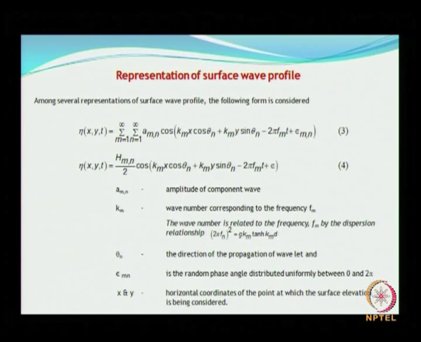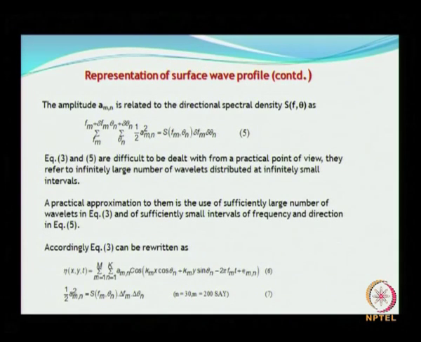That is a better and easier way, and from a practical point of view it is quite feasible to simulate the waves close to reality. So, accordingly with this statement, equation 3 can be represented as shown here.